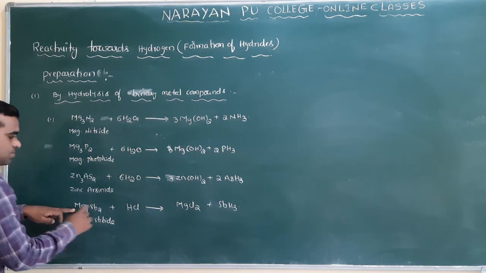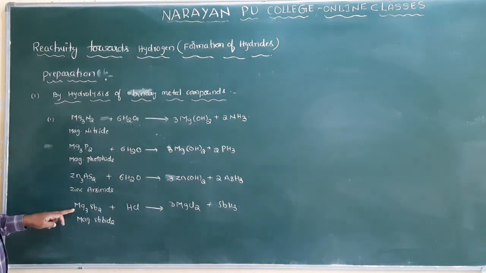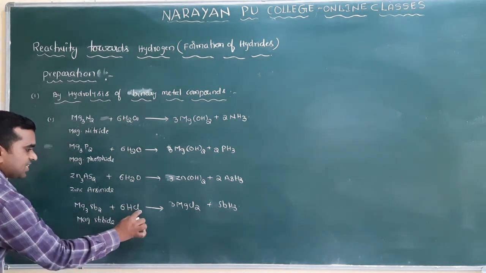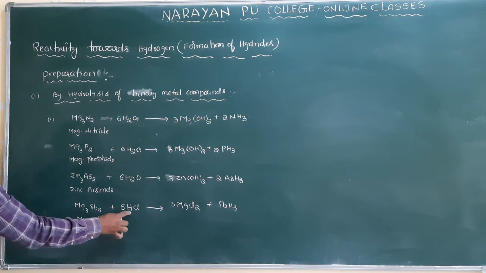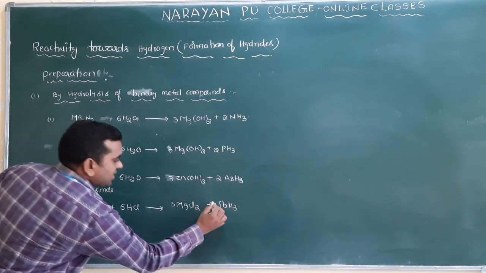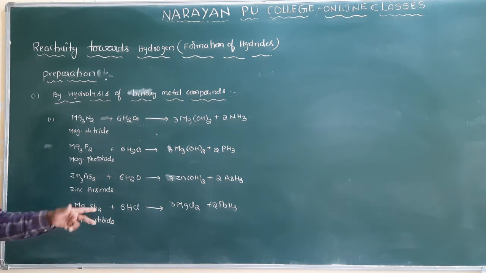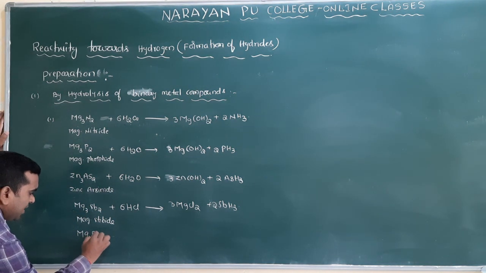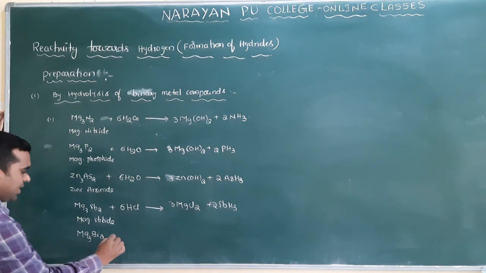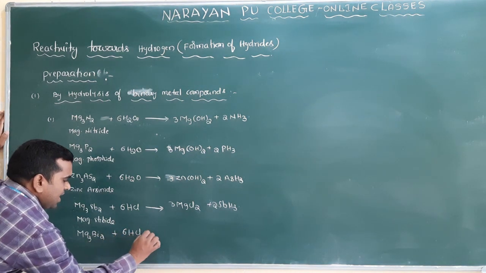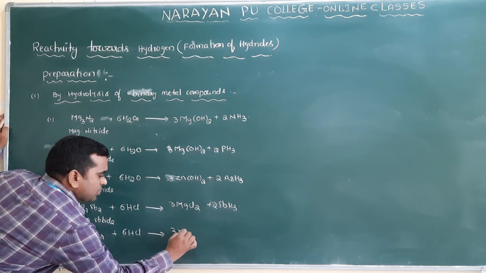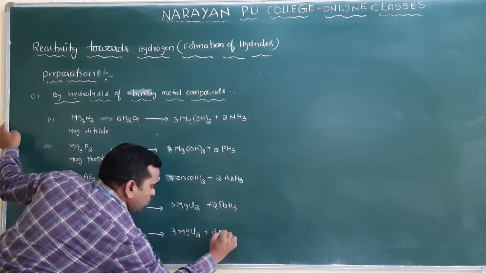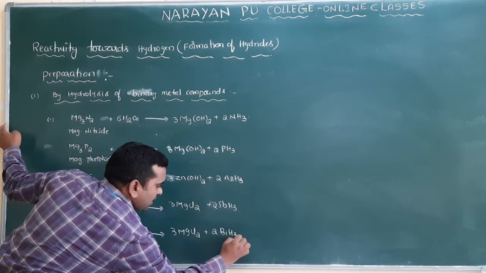So how many magnesiums are there? 3. I have to multiply with 3. Then how many chlorine atoms will be there? 6. 6 means I have to multiply this with 6. Then how many hydrogens are there? 6 hydrogens are there, which means I have to multiply this with 2. Balanced or not? Same. And in the same way, magnesium bismuthide with HCl, you will get 3 moles of magnesium chloride, and plus what is it here, you will get 2 moles of bismuthine. Clear?